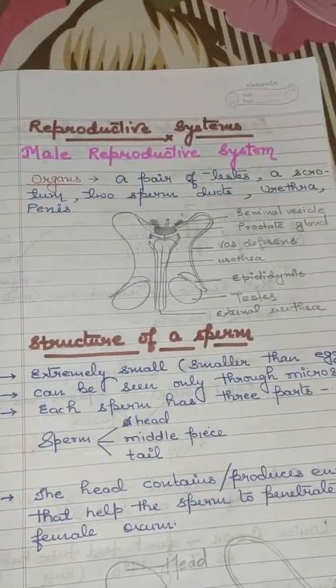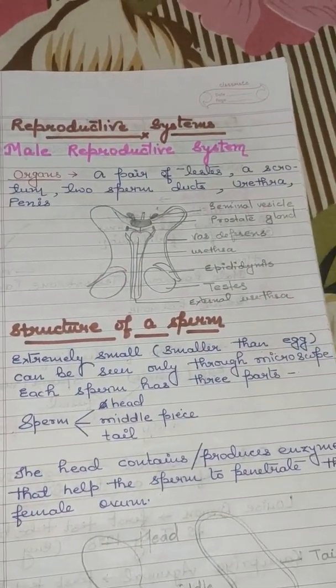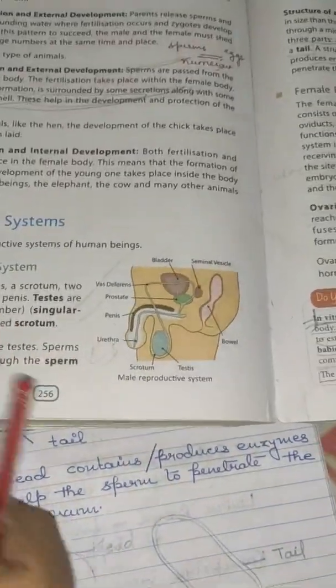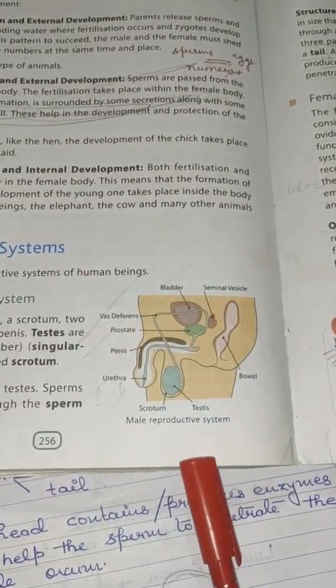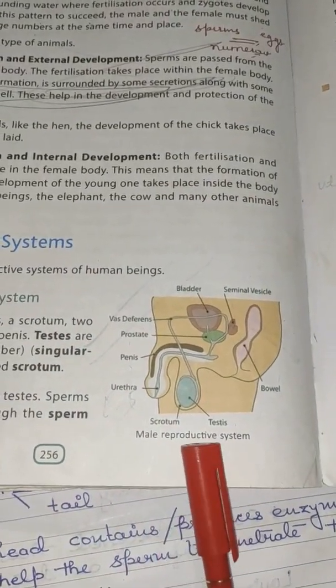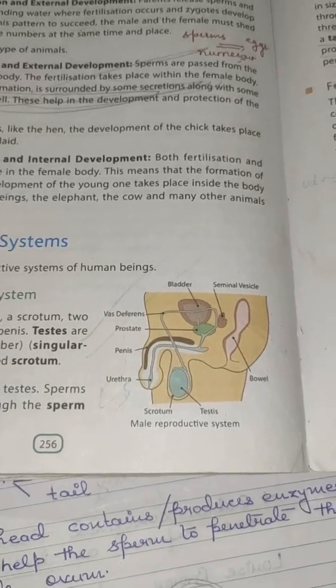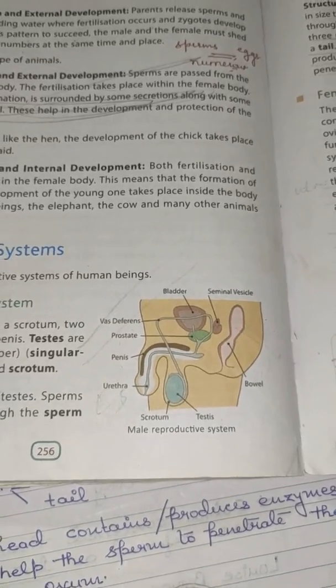Today we are going to discuss the structure of the male reproductive organs. This diagram you must have seen in your textbook. This is a diagram of a male reproductive system. Some of the terms you must have seen. Now, what are their roles? I'll tell you one by one.